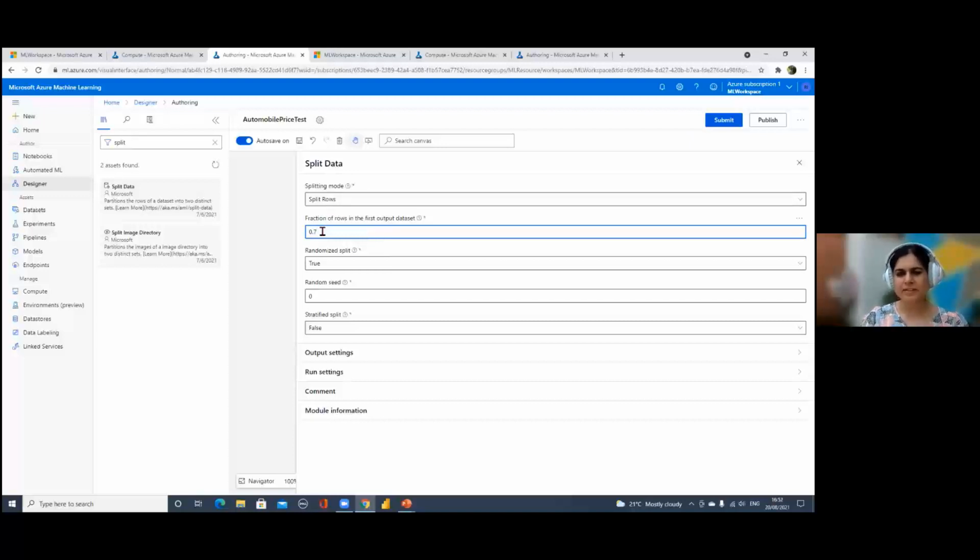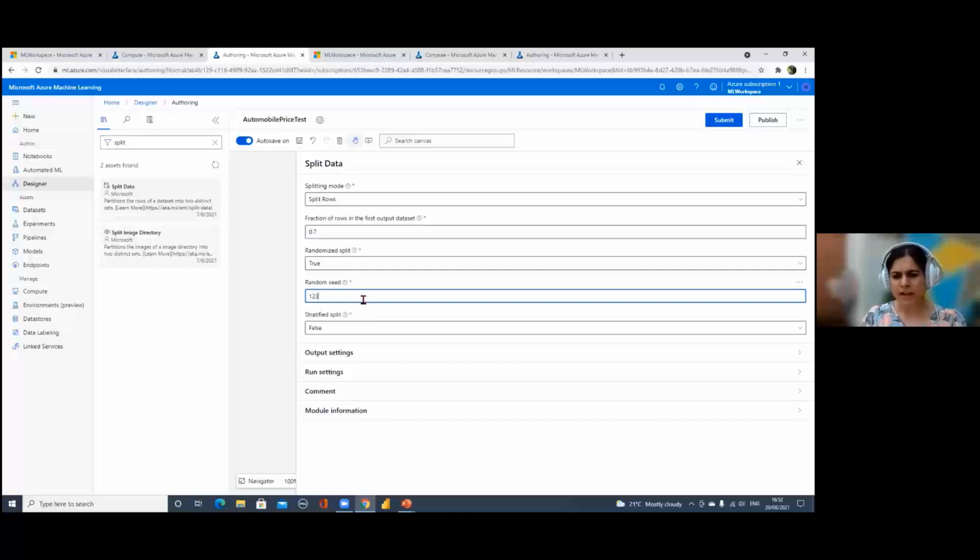But this number is not standard, you don't need to take 70%. You can take 75 as well, or you can take 80, or you can take 65. Anything works. It's more around testing, just iterating with multiple combinations. Maybe in the first iteration you take your training data set as 70% and get some output results. If you're not satisfied, try to play around with the size of the training data set. In the next iteration you can take a different proportion. So that's how you can try it. But I'm taking 70% for now.